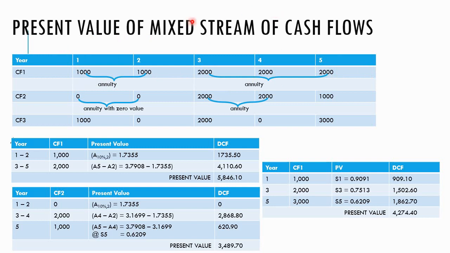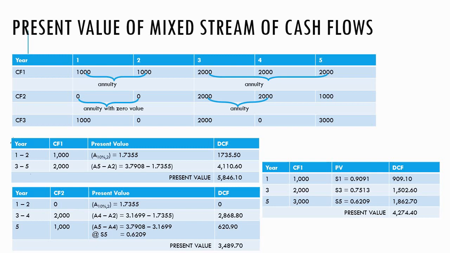Instead, we can separate them into two, because you can see here is consecutive and even, and here is also consecutive and even. So we can separate them into year 1 to year 2, and year 3 to year 5. For the first part, we can use annuity at 10% for 2 years. So 1.7355 times 1,000, you get 1,735.50. For the 3rd, 4th, and 5th years, I want you to look at the table here.